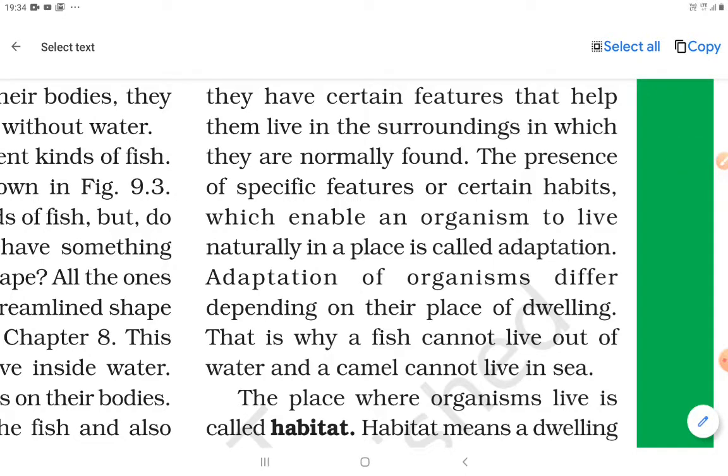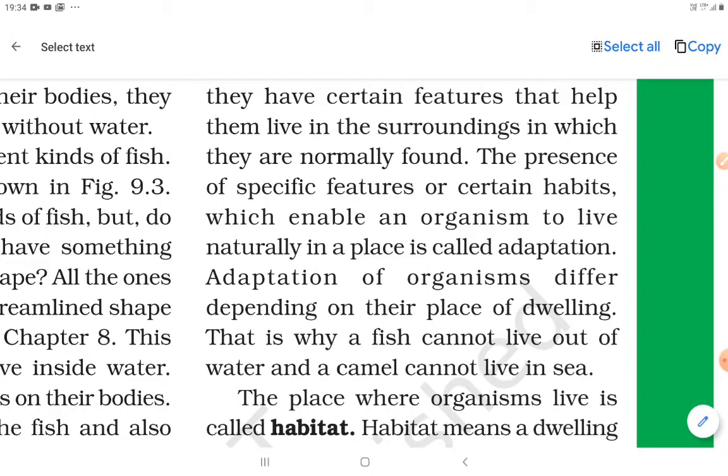Dwelling means the home place where the animal lives. That's why a fish cannot live out of water and a camel cannot live in the sea. I also cannot live under the sea. So this is an important thing.